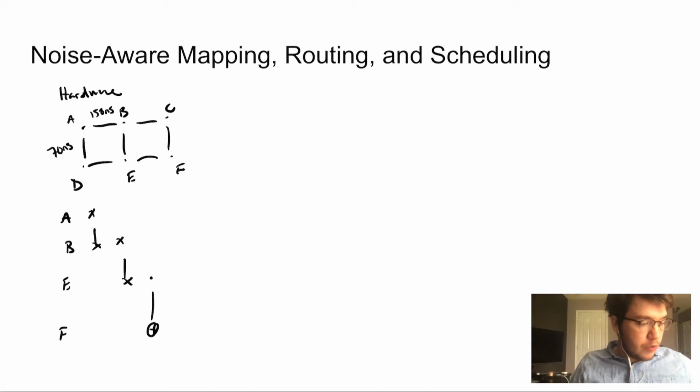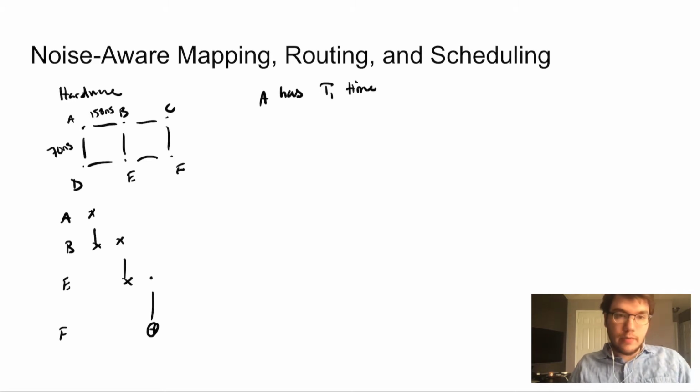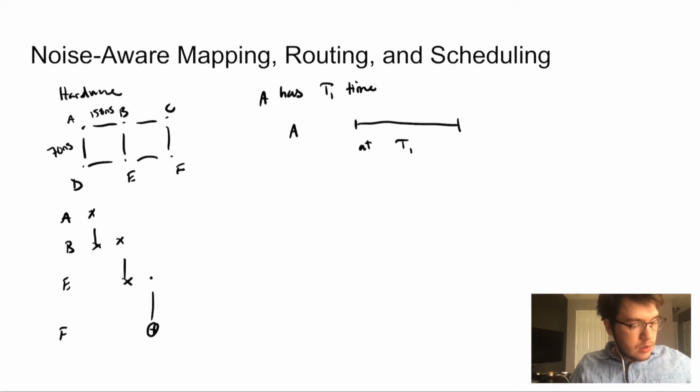So for example, if I know qubit A has a specific T1 time, which is the coherence time for qubit A, then when I look at the program graph for A, I want to make sure that this whole window is at most duration T1. So if any gates are scheduled on here, maybe here, here, here, and here, they all need to have finished within this T1 window.